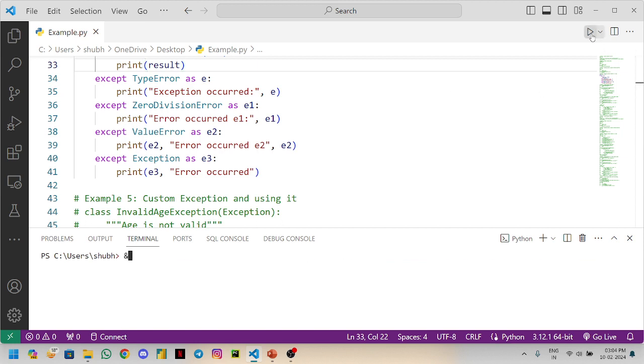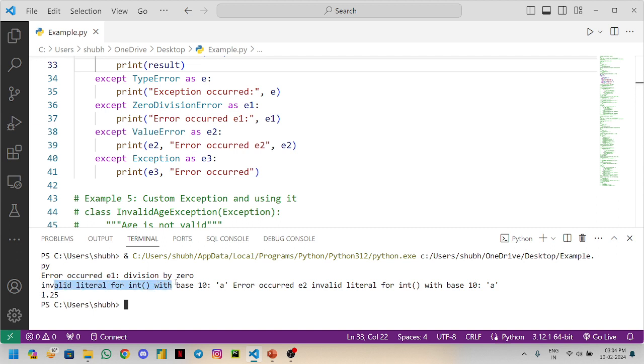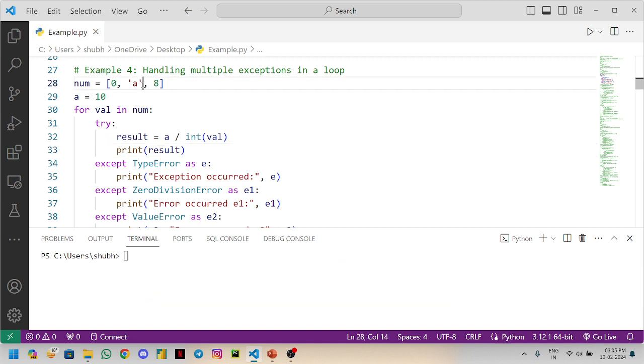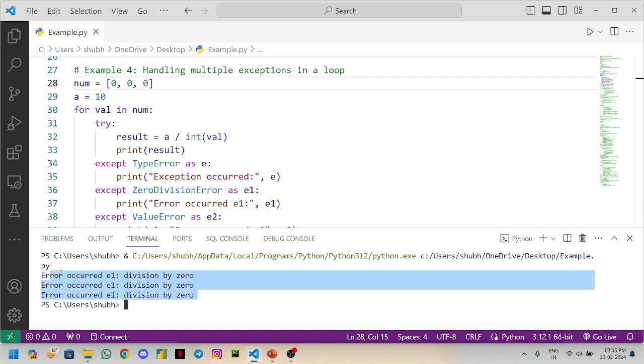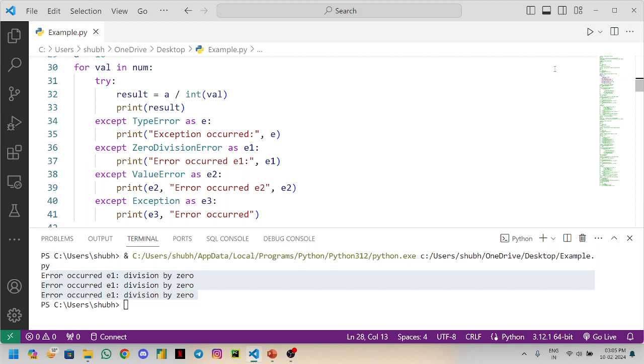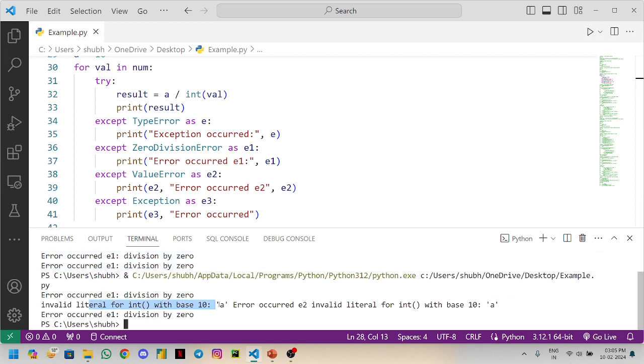Now let's see what happens. See, invalid literal for int with base 10 is the value error. Now with 0, let's see the error that occurs: division by 0. Step by step, I think the first one will be zero division error, and the third will be value error. We will see invalid literal for int with base 10. The second one is division by 0.